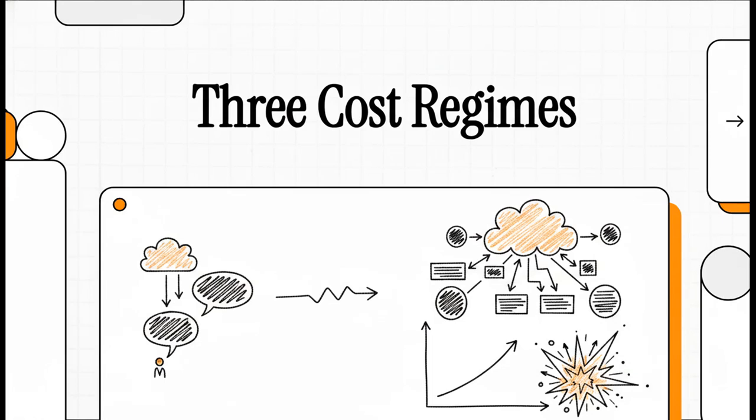We're tackling something that is literally keeping CTOs and engineering leads up at night, and that's AI token economics. We're going to look at how seemingly simple architectural choices can absolutely wreck your cloud bill. Because when you move from a basic chat interface to a complex agent workflow, your costs don't just scale linearly. No, they explode. So stick with me as we visualize exactly how and why this happens.